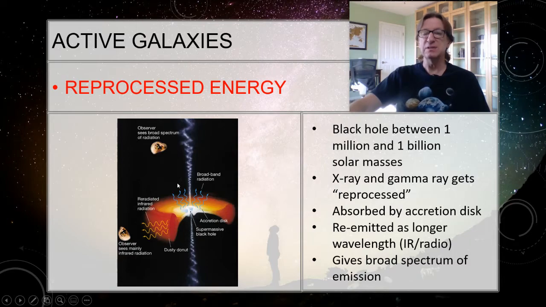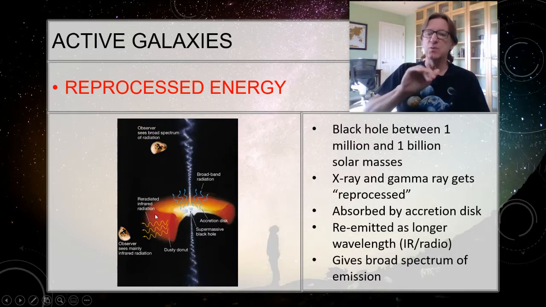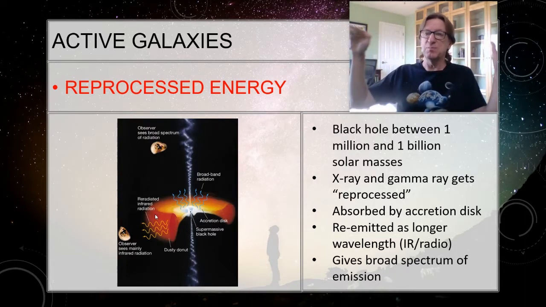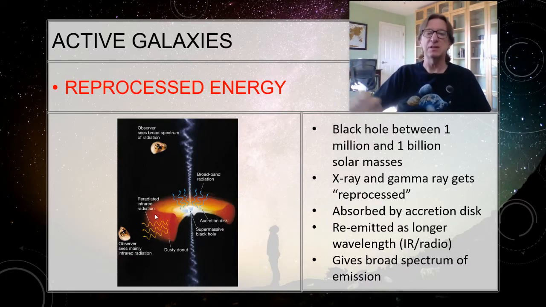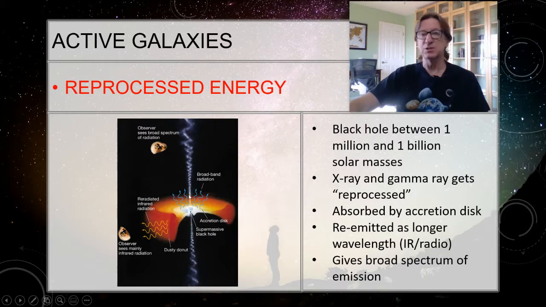However, those X-rays and gamma rays get reprocessed by the disk. It gets absorbed and then re-emitted as radio and infrared. So this is why we're getting this basically flat spectrum where we're seeing everything instead of seeing mostly just the star-like emission coming from that. So the energy is being generated here, and then it's kind of being changed into all of the different forms because it's being absorbed and re-emitted by that dust.